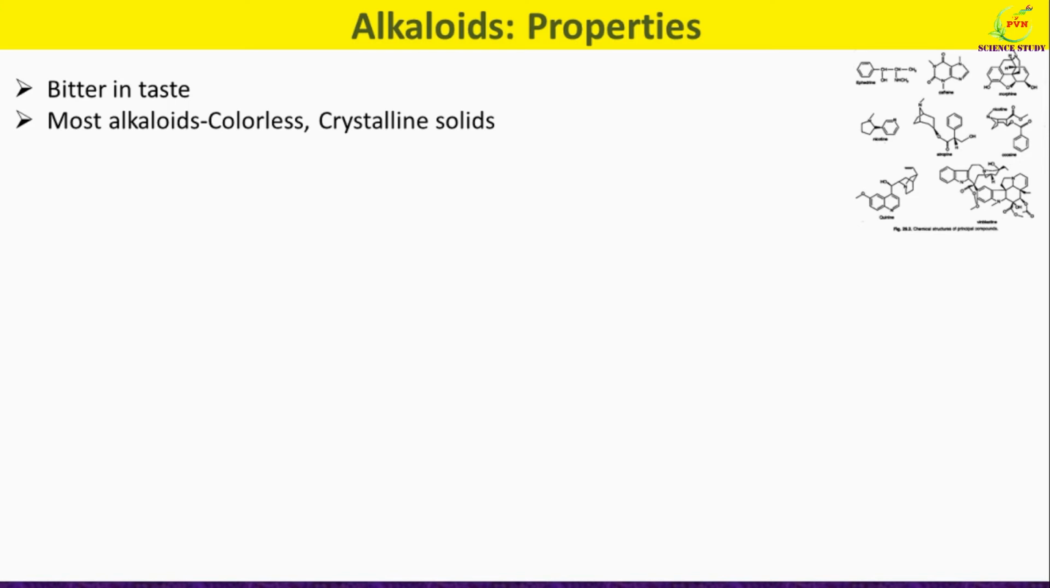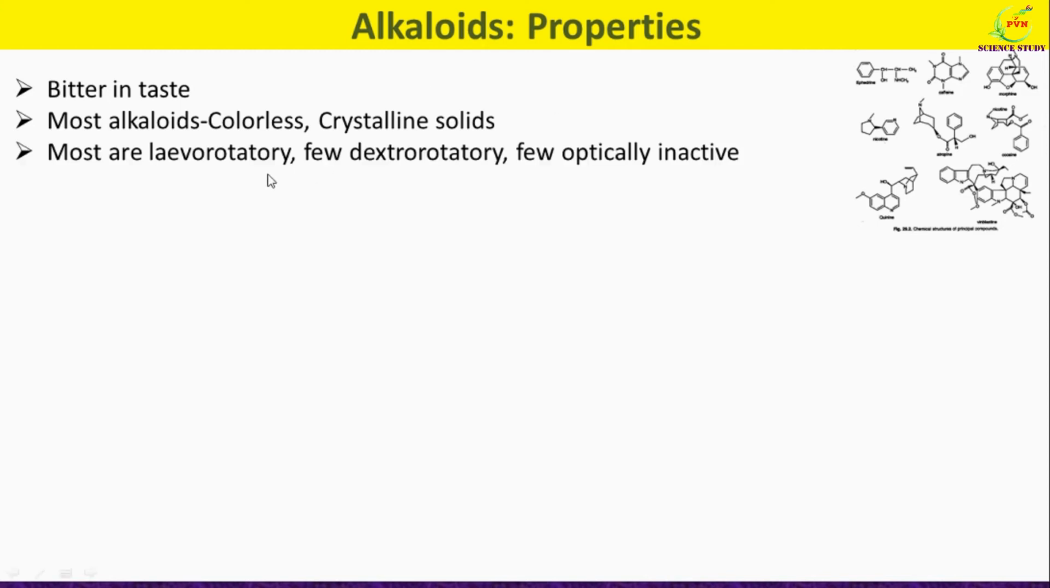Some of the alkaloids are amorphous gums, while some alkaloids like coniine, sparteine and nicotine are liquid and volatile in nature. Most of the alkaloids are levorotatory, that means they are optically active. Few alkaloids are dextrorotatory, a common example is coniine, while few alkaloids are optically inactive.